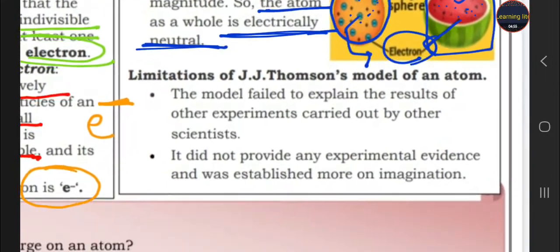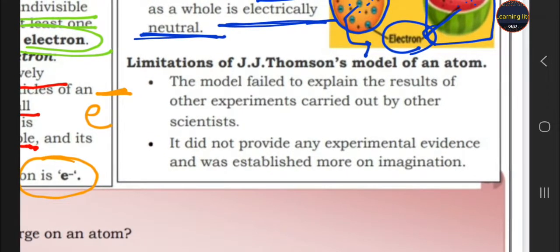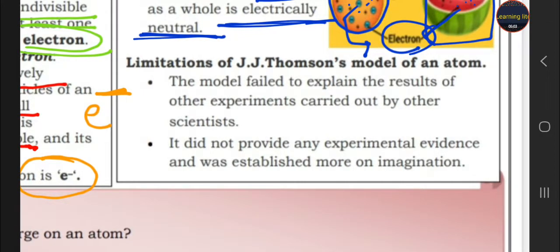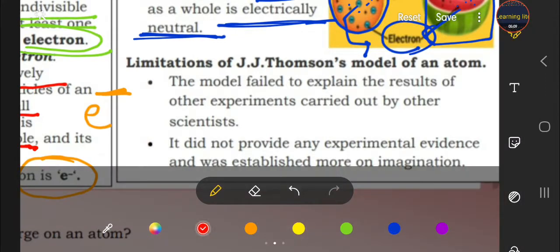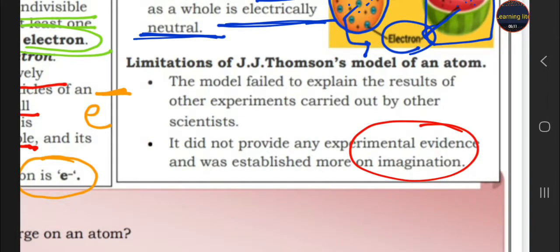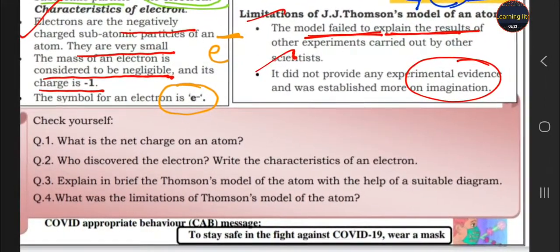What are the limitations of the J.J. Thomson model of atom? First, the model failed to explain the results of other experiments carried out, and it is only based upon imagination. It is an imaginary model and this model fails to explain the results. Okay, these two are the limitations of J.J. Thomson model of atom. Now do the exercise.